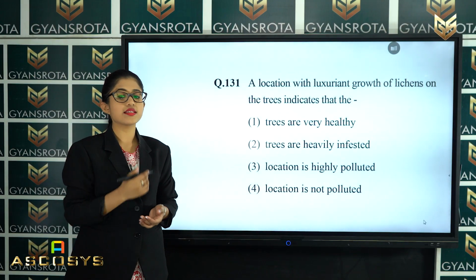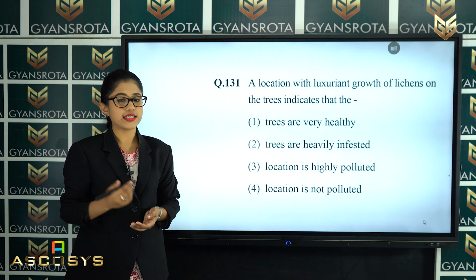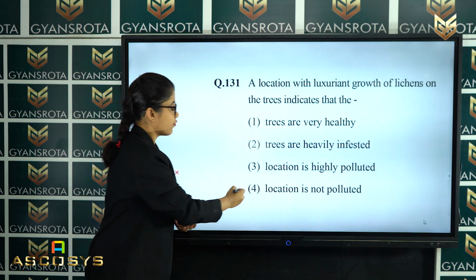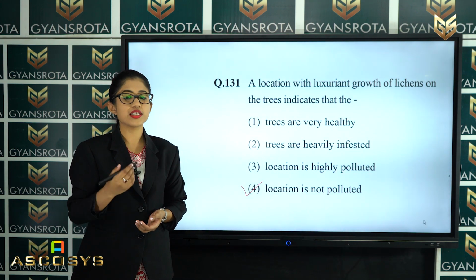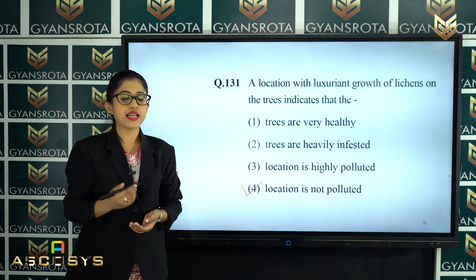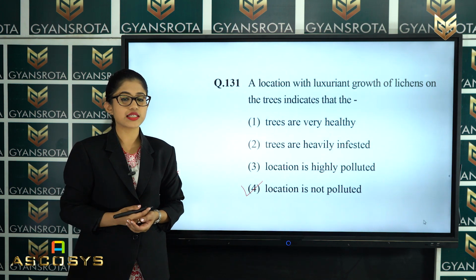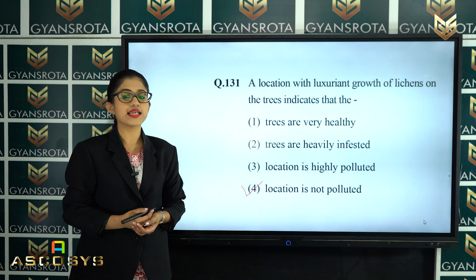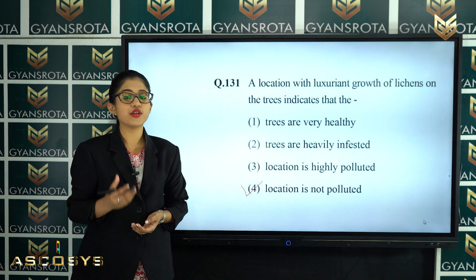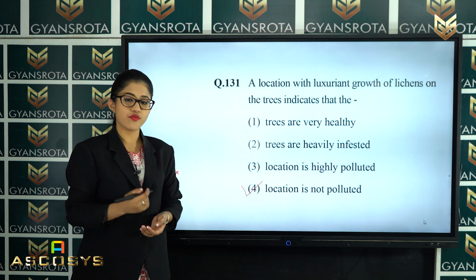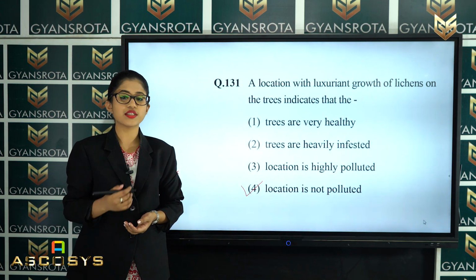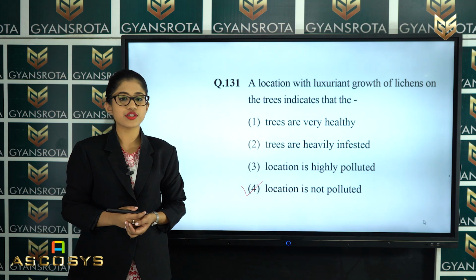Which among these is the correct answer? That is option number 4, location is not polluted. In the chapter Biological Classification, we have discussed lichens, and these are good pollution indicators, right? So among these four options, option number 4 is the correct answer. Now let's see the next question.